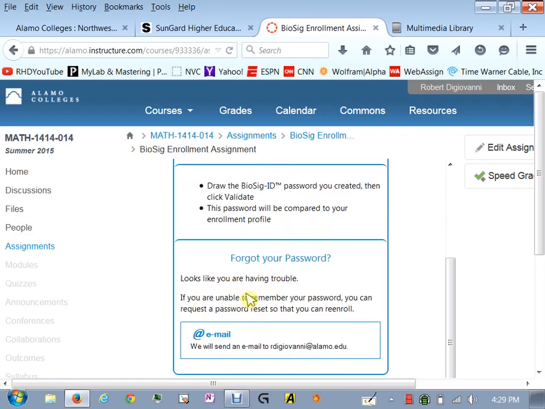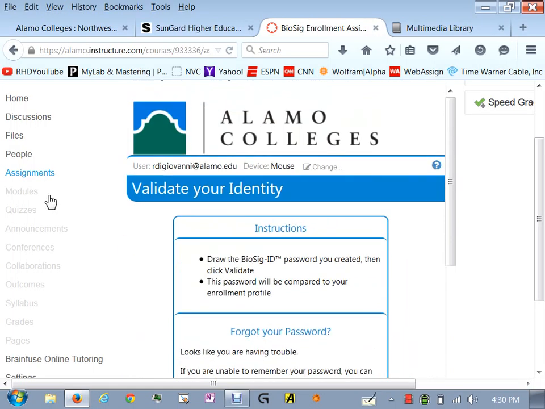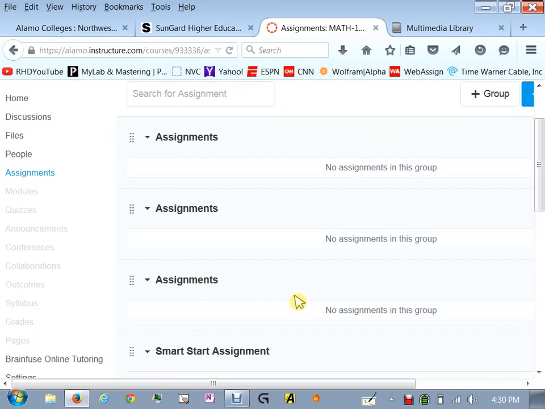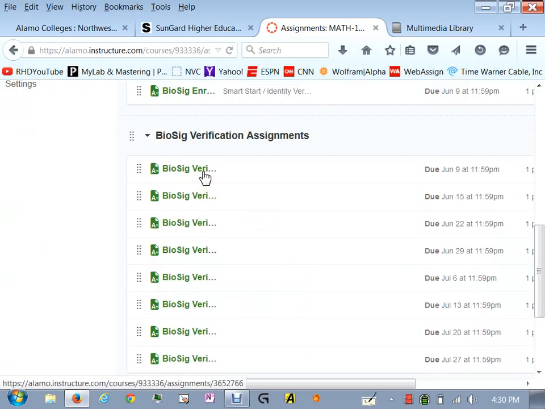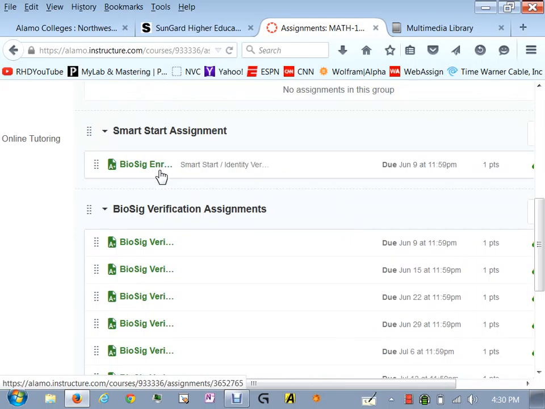You're going to use your mouse or a tablet, if you have a tablet, to create this unique 4-digit code. And the system is supposed to somehow look at the way you draw things or write things and remember it. And then throughout the semester, 8 different times, you are going to have to come in there by a certain day and certain time. Your first verification is due on the 9th, which is the same day that you enroll and set that up. The verification just brings up a screen that says draw your 4-digit number. You draw it, it checks that it's you, and that's it.